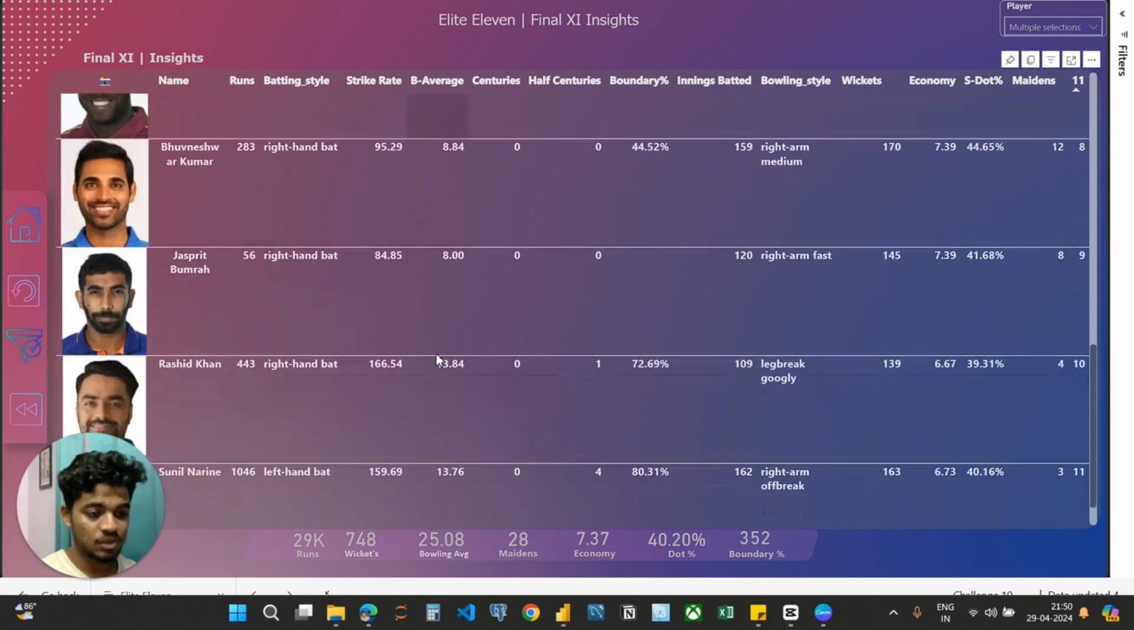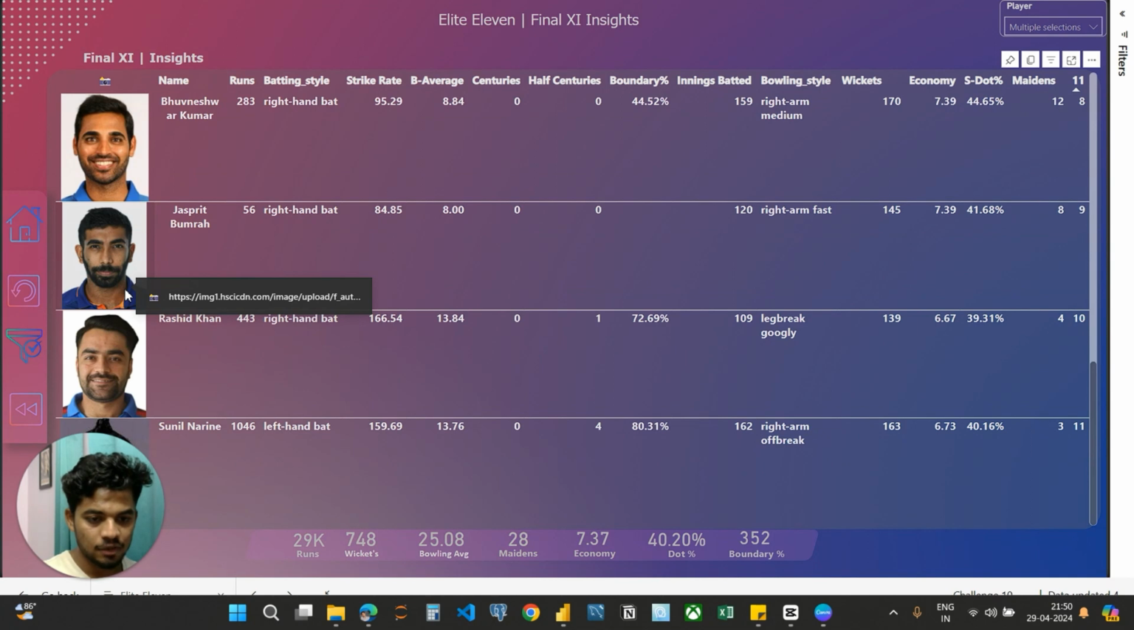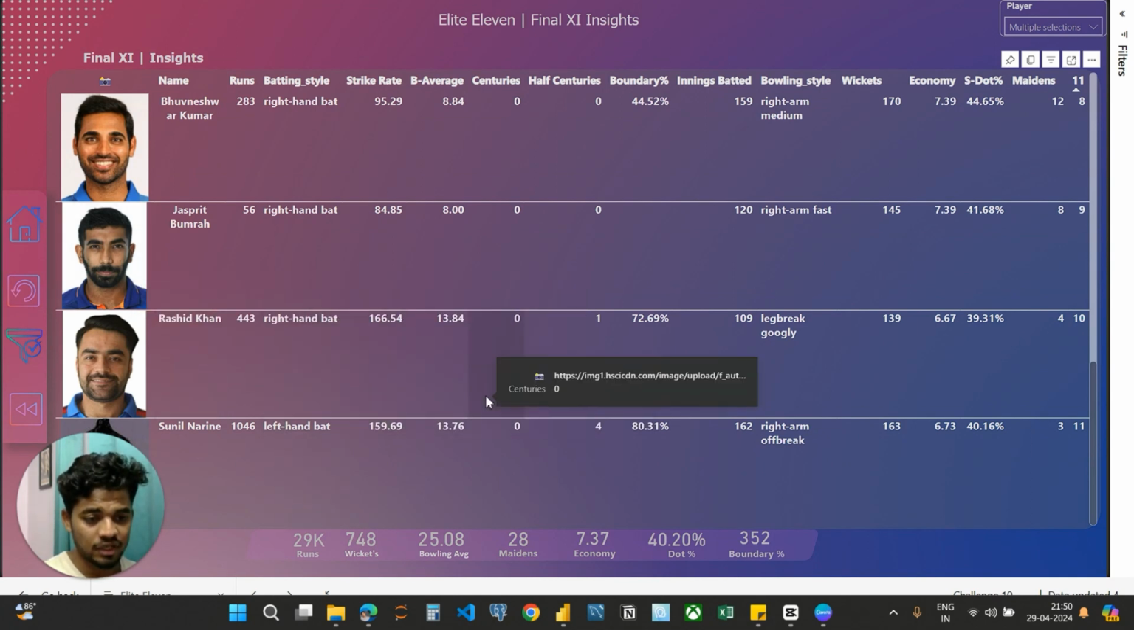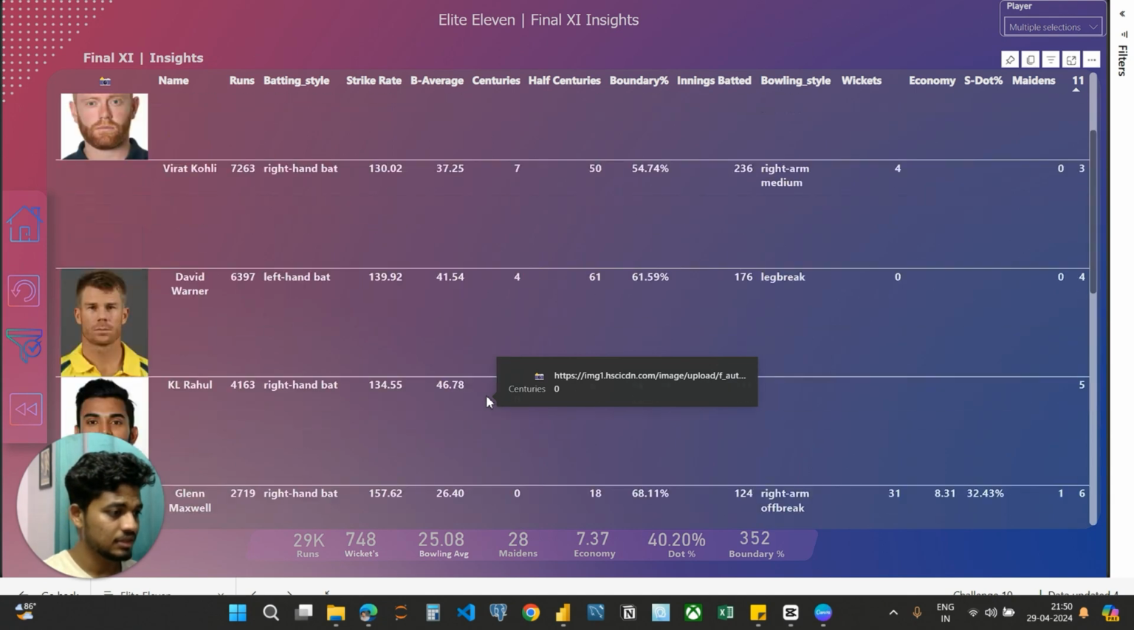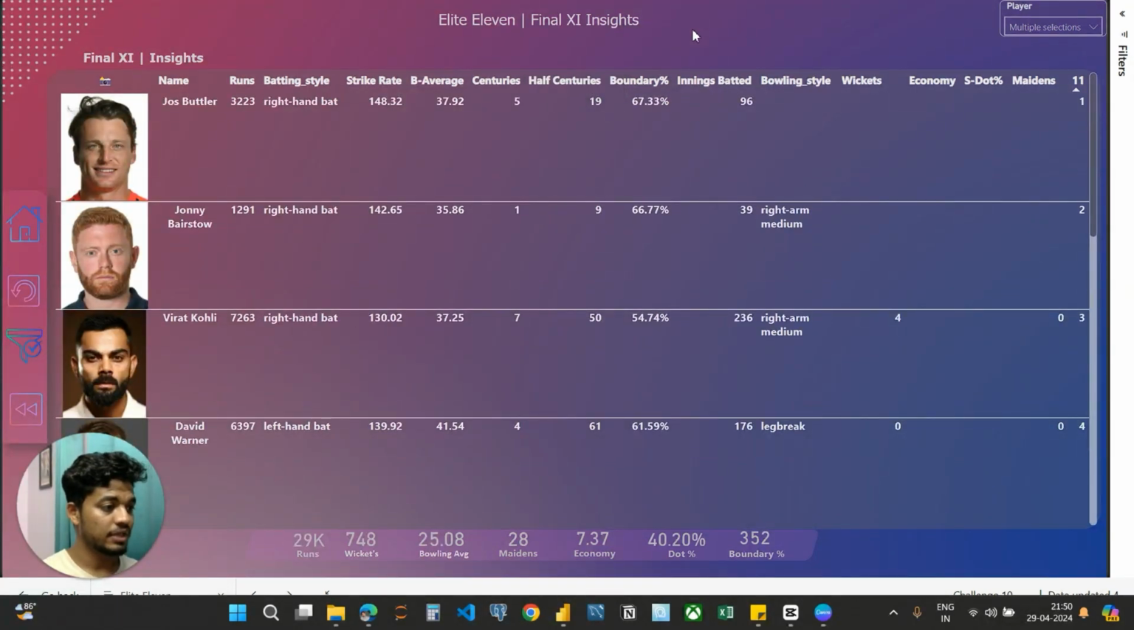And then we have fast bowlers: Bhuvneshwar, who can swing the ball, and Bumrah, who is exceptionally known for his yorkers. And then we have our spinners. We have Rashid Khan and Sunil Narine offering a strong spin attack. And this is the best 11 I built. And next we will explore the predictions for 2024.